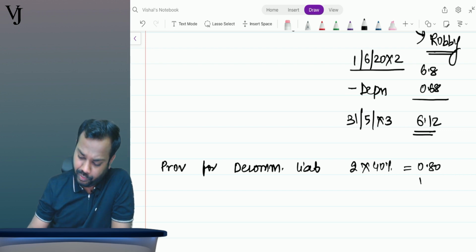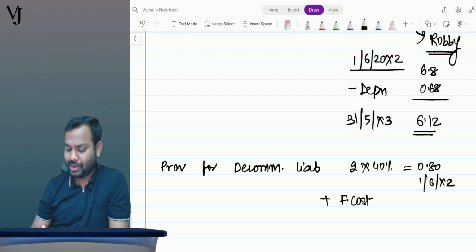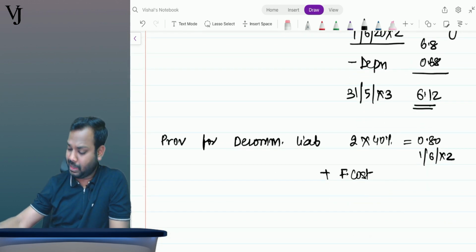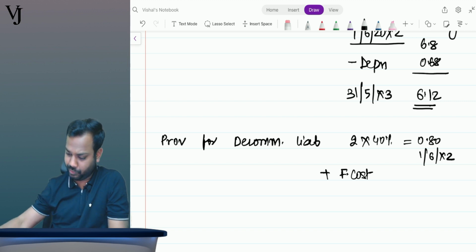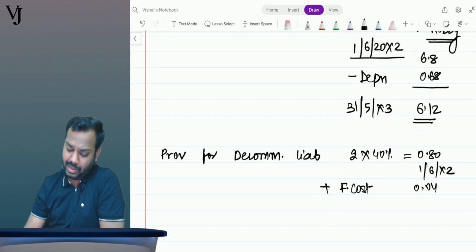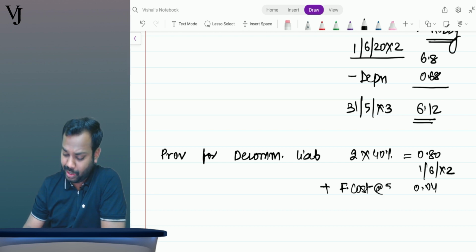But this value is on 1st June 20x2. Plus I will add the finance cost also on that, right? What is the discount rate? 5%. So 0.8 multiplied by 5% is 0.04. Now the students will make a mistake in the exam: first they calculate 0.8, and when they calculate finance cost at the rate of 5%, they calculate 0.04.